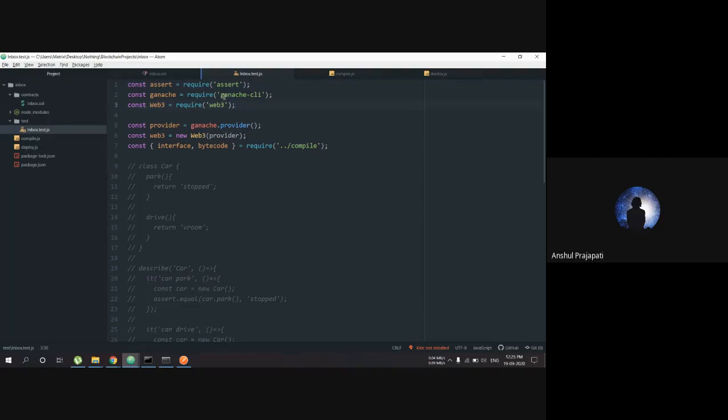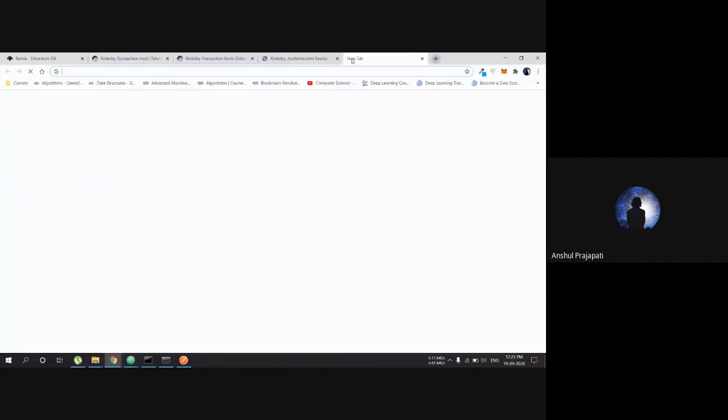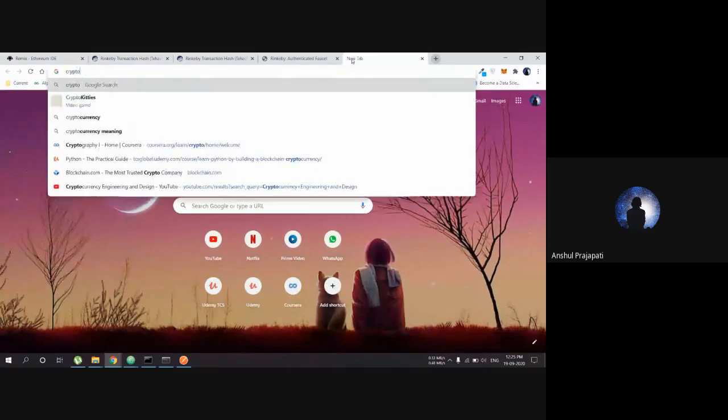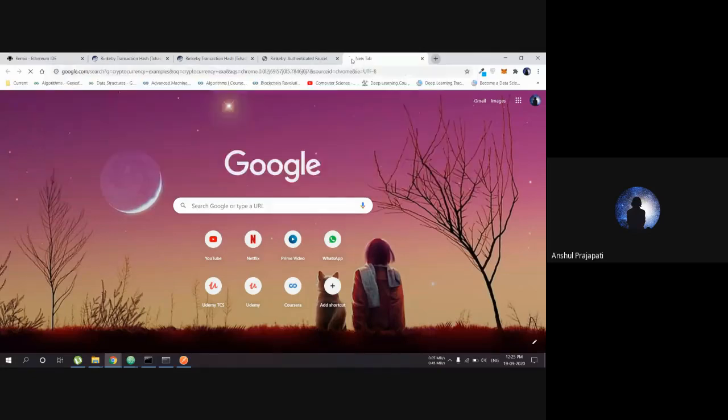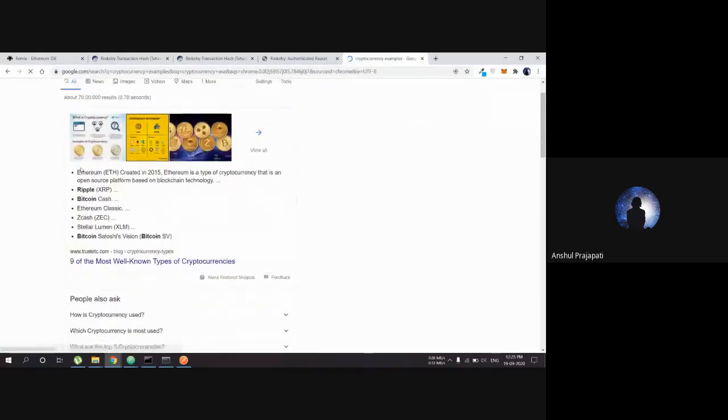So what Ganache is, I don't know how to spell it, is a provider for Web3. You can see that there are many cryptocurrencies: Ethereum, Ripple, Bitcoin, Ethereum Classic. There is a whole story about Ethereum Classic and Ethereum.